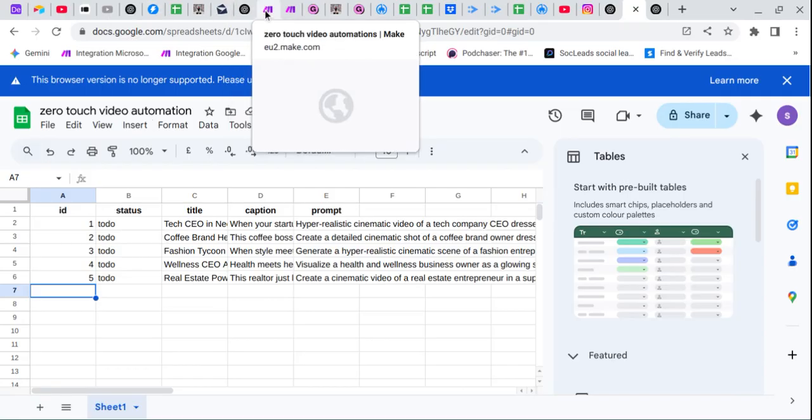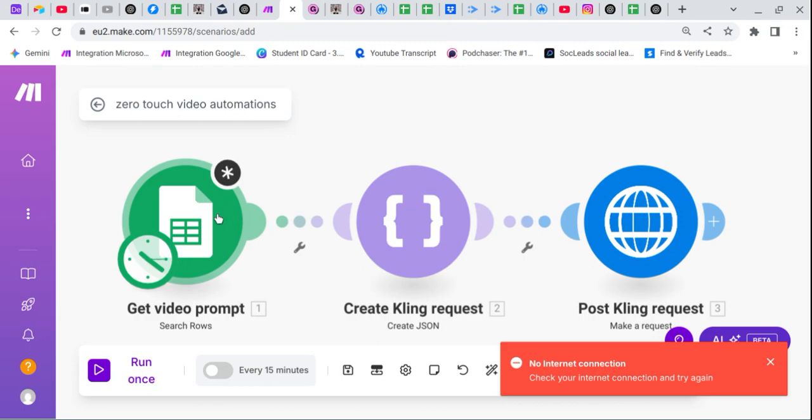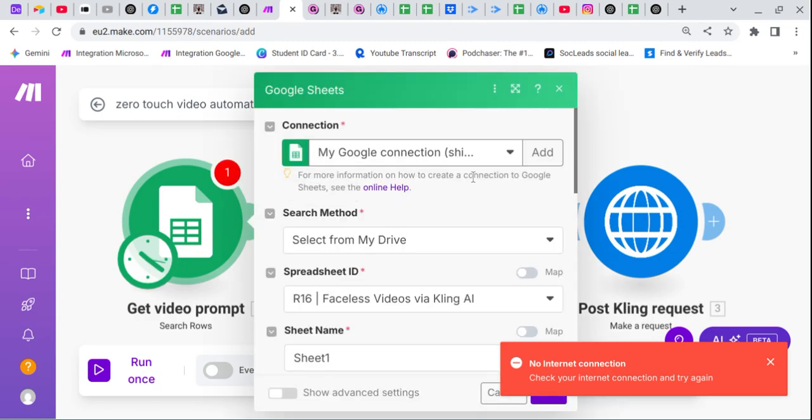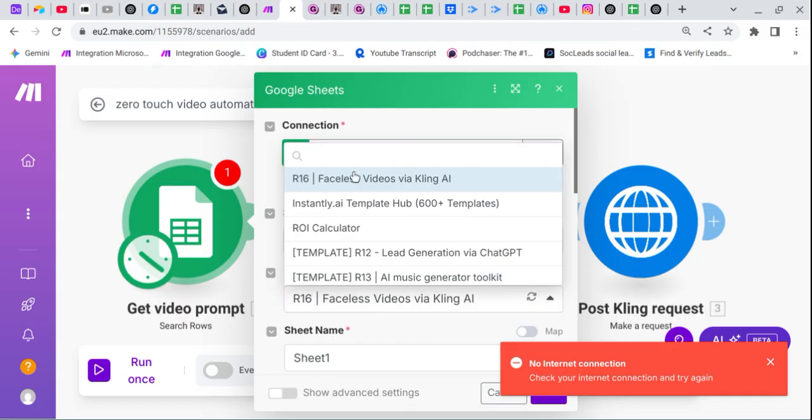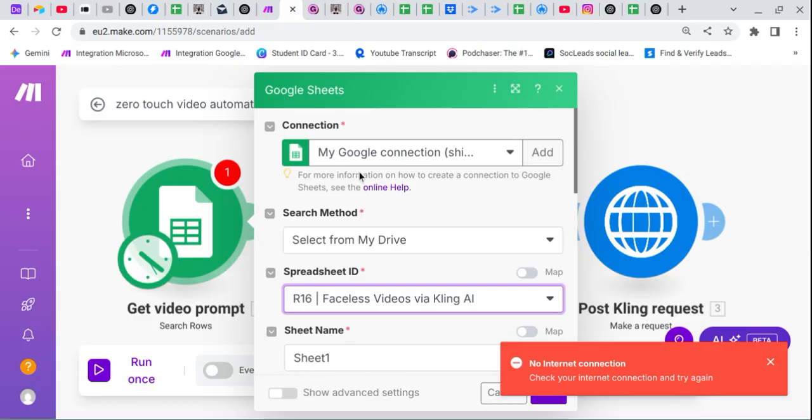Now go to Make, go first to this workflow. This is for video generation. Click on this, choose your account, go here and just paste it, click on enter. I think this is not loading.